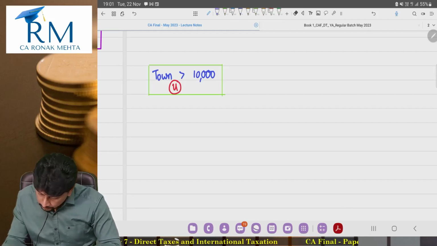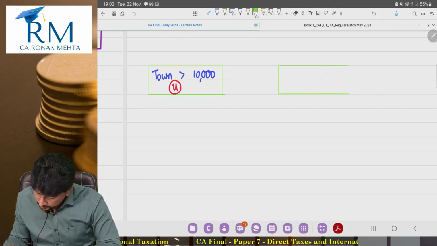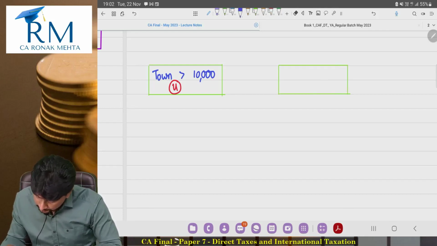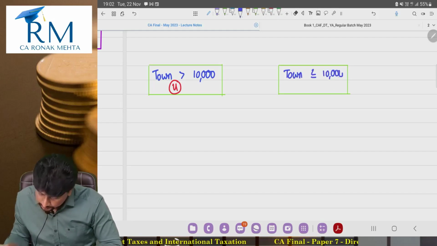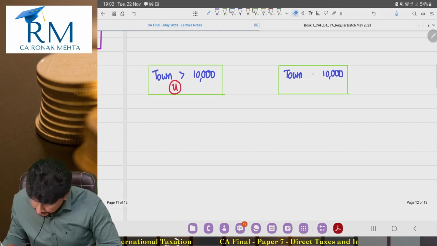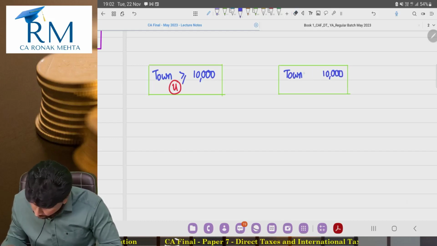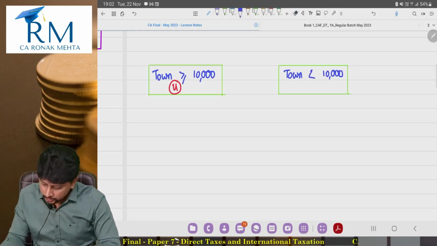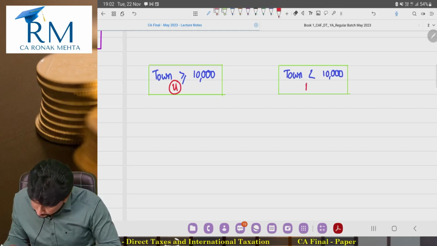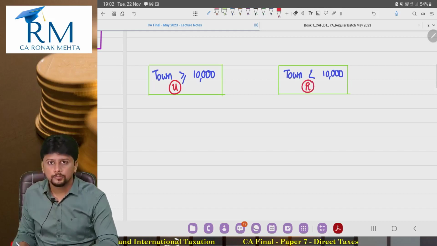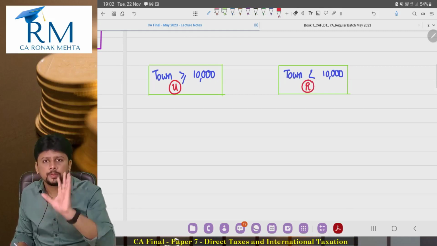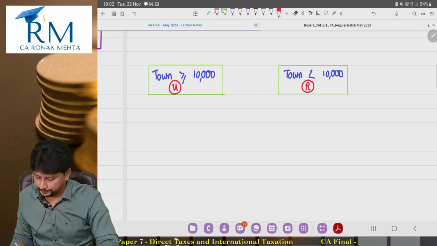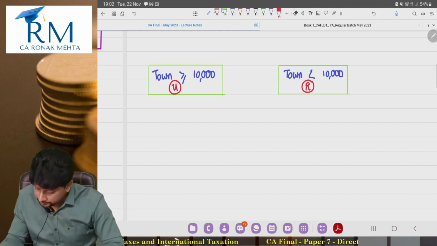Okay. That means if there is a town where the population is 10,000 or more, or less than 10,000. So now if it is less than 10,000, this is rural area. 500 people staying, 7,000 people staying, 3,000 people staying, rural area. This is the first part of the definition.